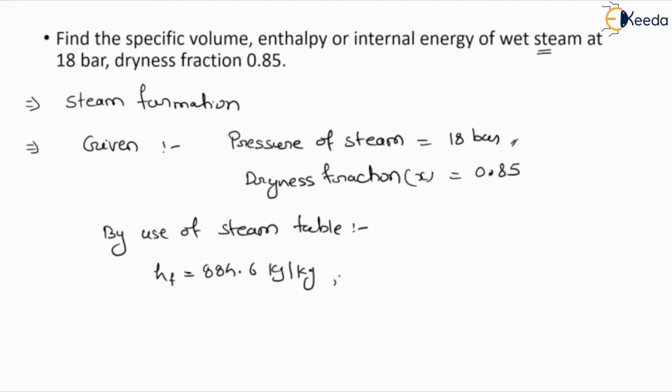Similarly, we can define other values, sf, hfg or sfg. The first value is hfg as per 18 bar pressure. Similarly, we have to define the specific volume, so we have to define the value of vg.